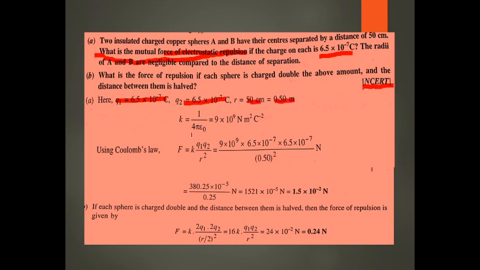This is 0.5 meter, and the value of k equal to 1 by 4 pi epsilon naught equal to 9 into 10 raised to 9 newton meter square per coulomb square. Use Coulomb's law: F is equal to k q1 q2 divided by r square. Then 9 into 10 raised to 9, the value of k, q1 and q2 values are substituted here, and r square is 0.5 square, and F is in newton. After simplification, this value is 1.5 into 10 raised to minus 12 newton. This is the first part of the question.